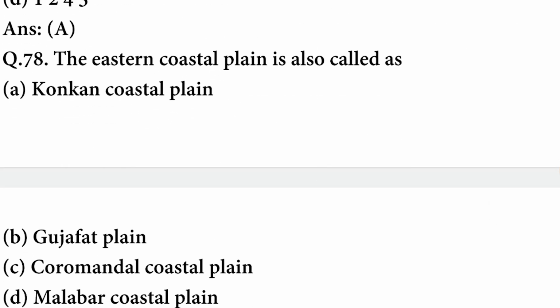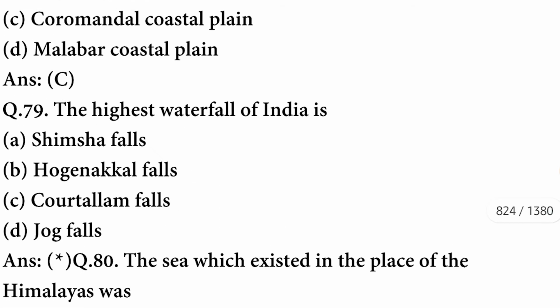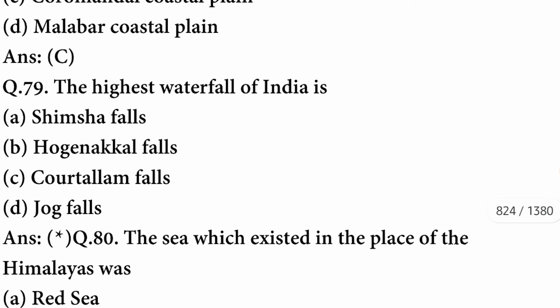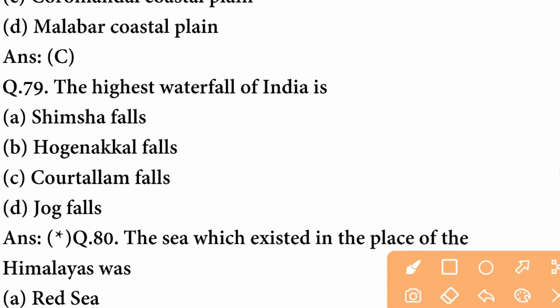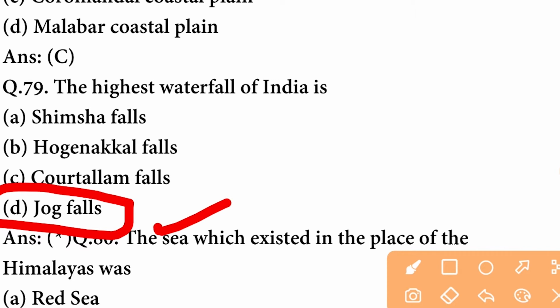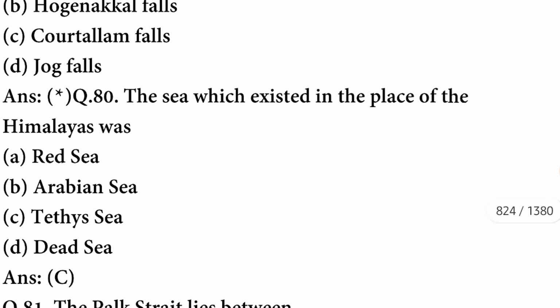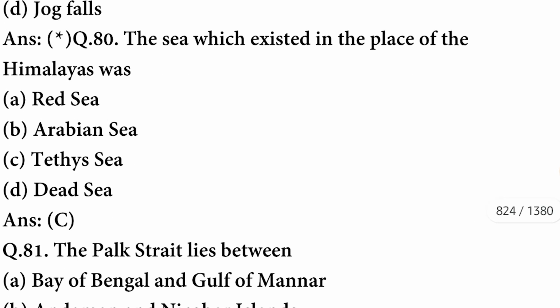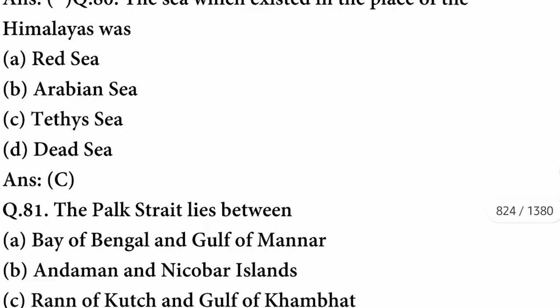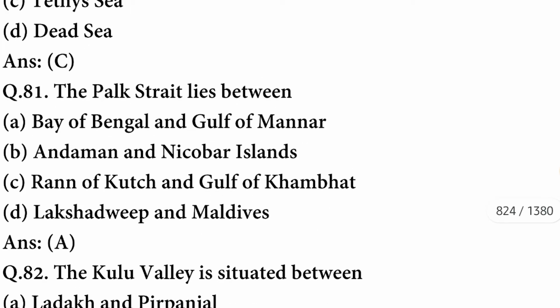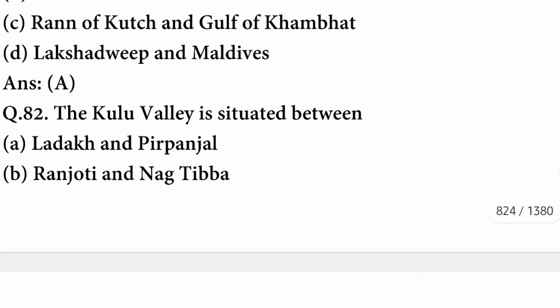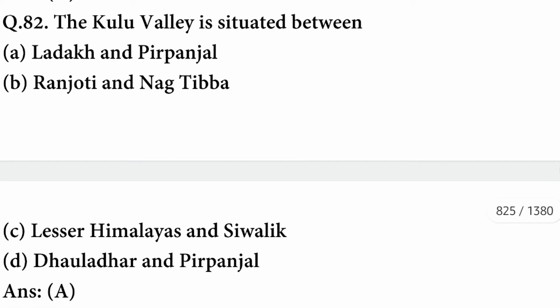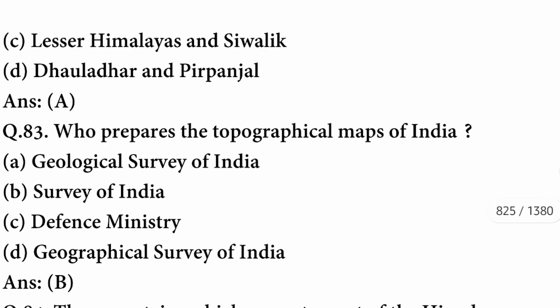The eastern coastal plain is also called as Coromandel Coastal Plain. The highest waterfall of India is Jog Falls. The option is correct. Next question. The sea which existed in the place of the Himalayas was Tethys sea. So option is correct. The Palk Strait lies between Bay of Bengal and Gulf of Mannar. The Kulu Valley is situated between Ladakh and Pir Panjal.